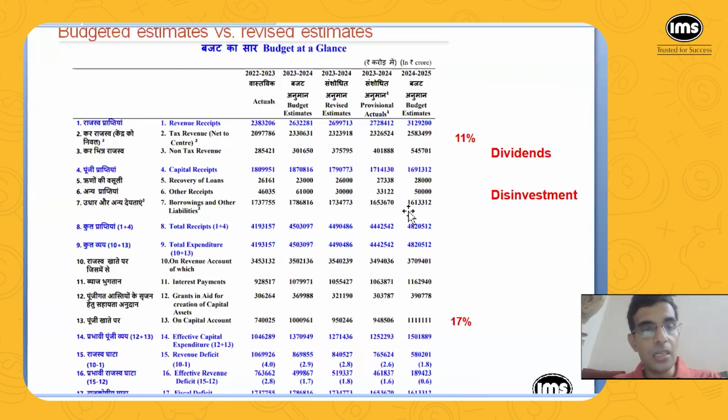Just a minute. Okay. The serial number 7. And the budgeted estimate for 2024-25 is 16,13,312 crores. Just imagine the amount. It's a humongous amount, 16 lakh crores. Okay. So if there is one big entity called government, which is borrowing from the market to the extent of 16 lakh crores, which is a huge, huge amount.